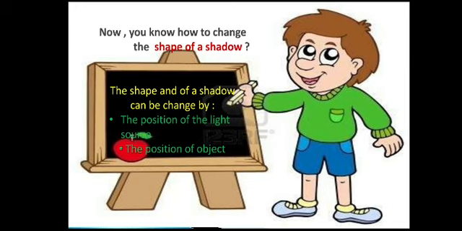Case number 2. Now you are going to place your object in the same place. You are not going to disturb the object. Now you are going to move the position of the light source alone, that is your torch light. So with respect to the position of the light as well as with respect to the position of the object, the shadow sizes are varied.